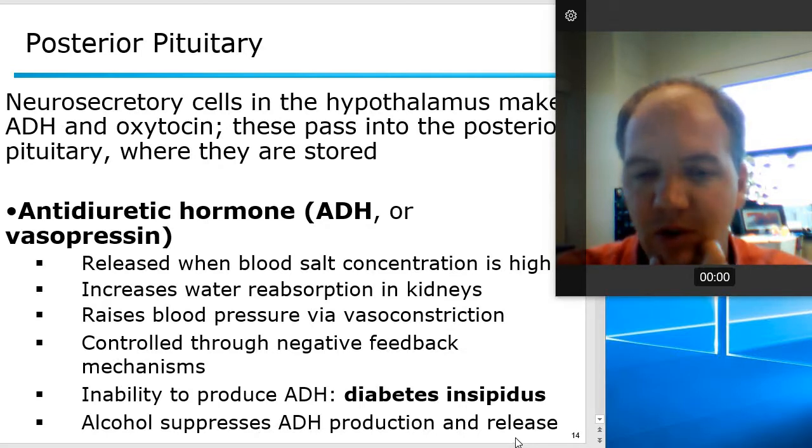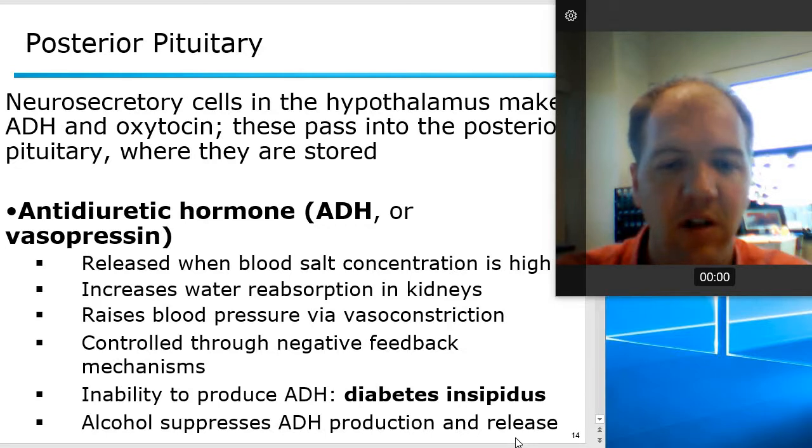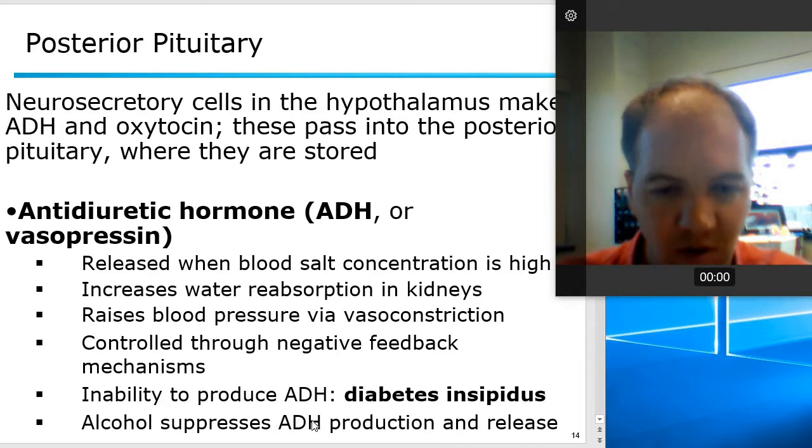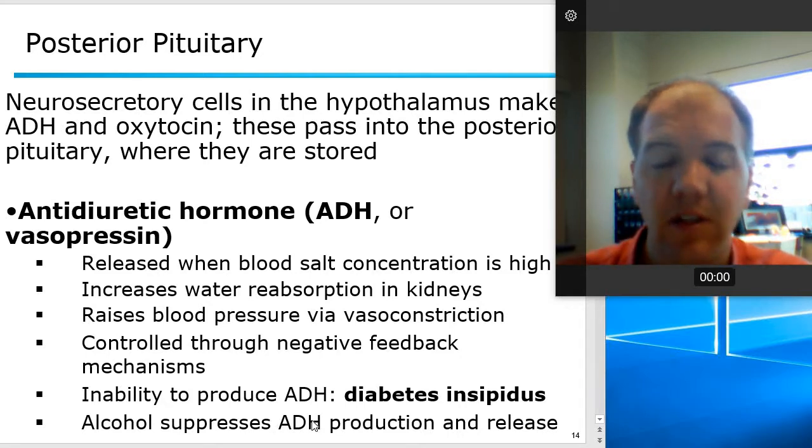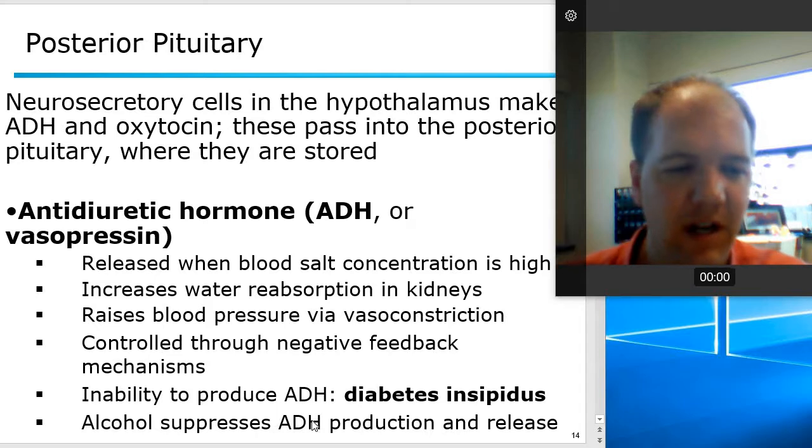And so when someone drinks too much alcohol, that causes ADH to stop being produced, and so that's why they produce a whole lot of urine. And that's also what leads to what they call the next day, what do you call the hangover? So if you have the hangover, that hangover is actually caused by dehydration. So because the ADH production is inhibited, you're producing a lot of urine, and so your body becomes dehydrated, and you get that headache the next day, and other things associated with the hangover.